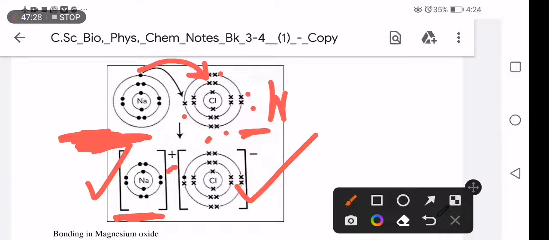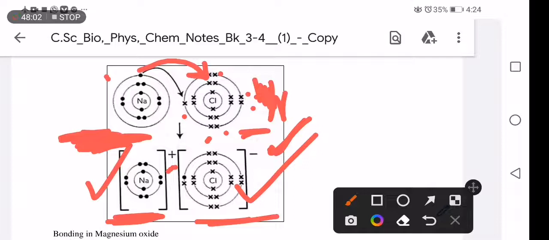And for chlorine to achieve stability, it gains 1. That's why it is a negative. Negative means gaining electrons, positive means losing electrons in a metal. Do you know ionic bonding? This is ionic bonding. Chlorine, with a higher electronegativity, will attract 1 electron from sodium. Because sodium has lower electronegativity, it will donate 1 electron to chlorine with a higher electronegativity.